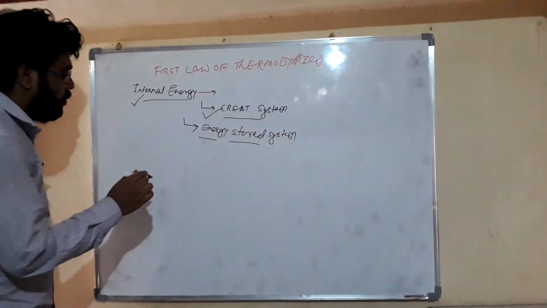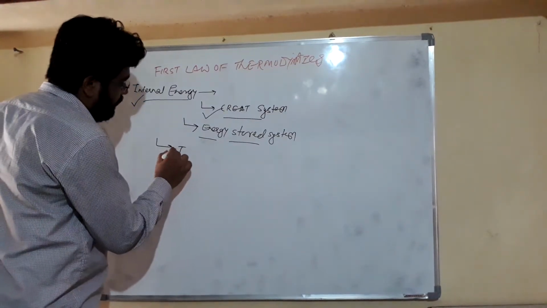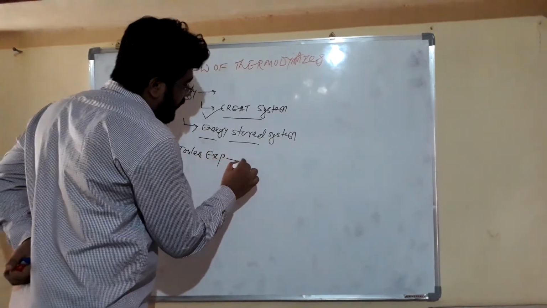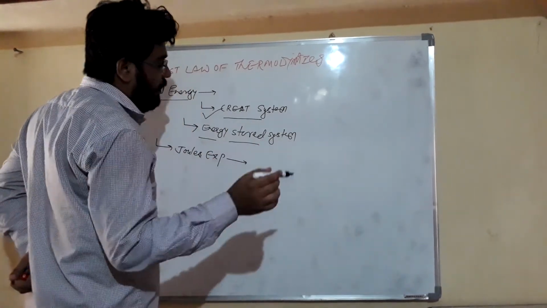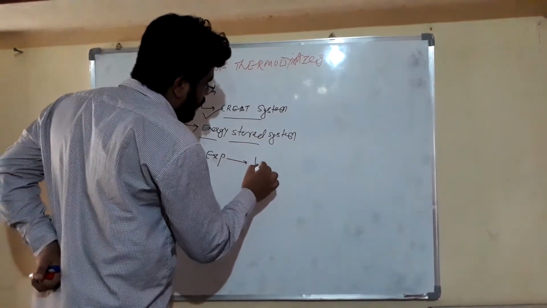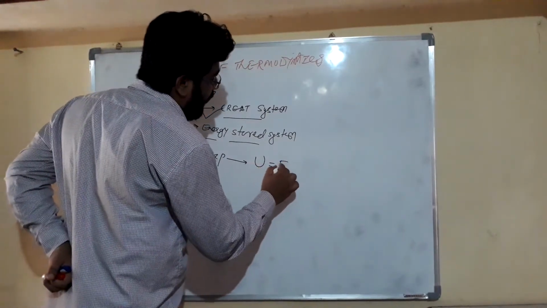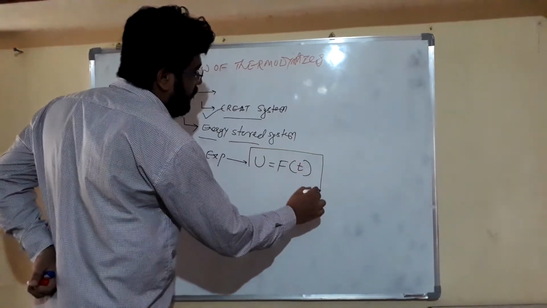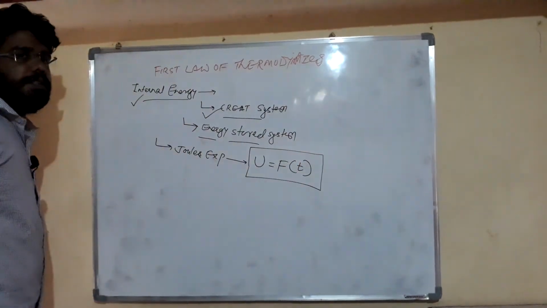Friends, Joule's experiment suggests that internal energy, which is represented by U, is a function of temperature. It says that internal energy depends only on temperature.